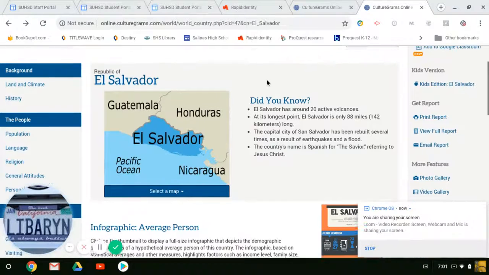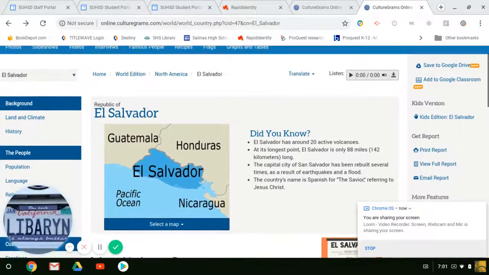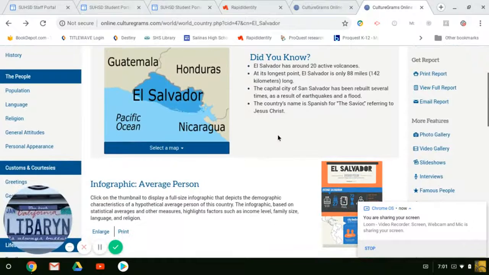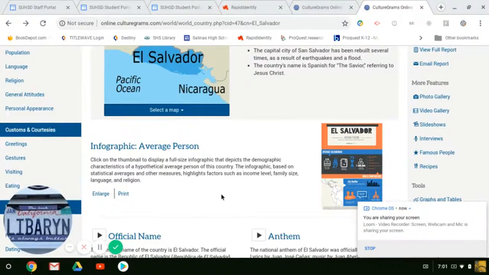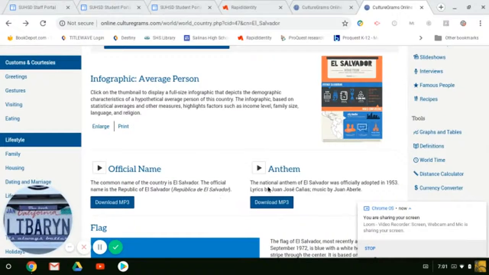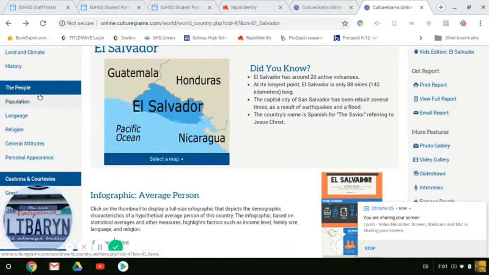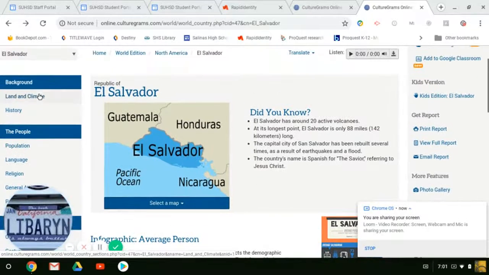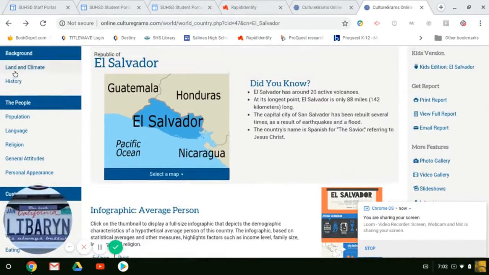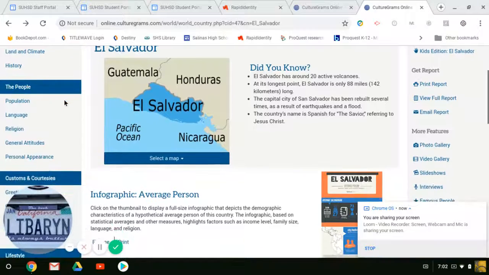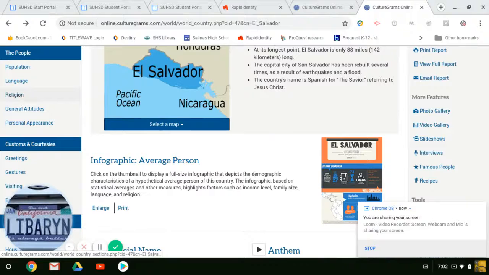And so when we go to the home page of El Salvador, we can get some interesting facts about it. We can find out about the average person. We can hear the official name and the anthem. But over here in our table of contents, we have all this other information. Some of it is more like an encyclopedia, land and climate and history. But for the most part, it was actually originally made for people visiting the country. So lots of interesting things about the people.